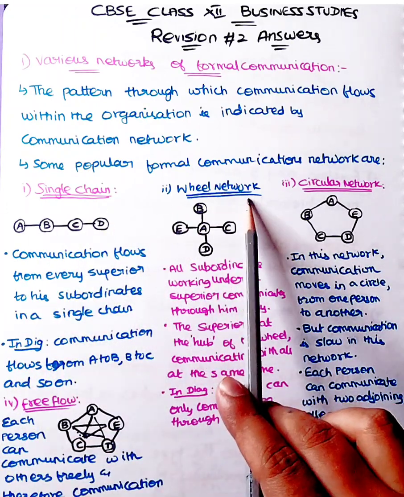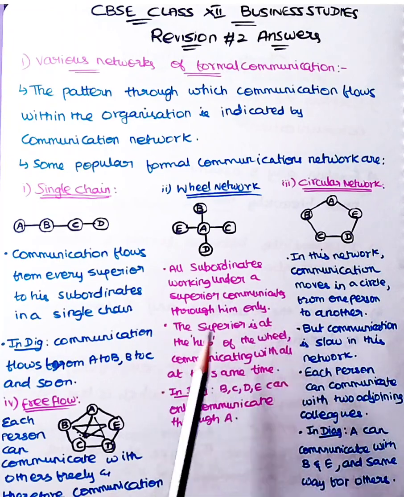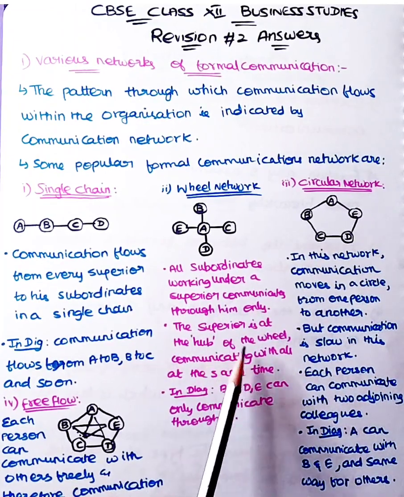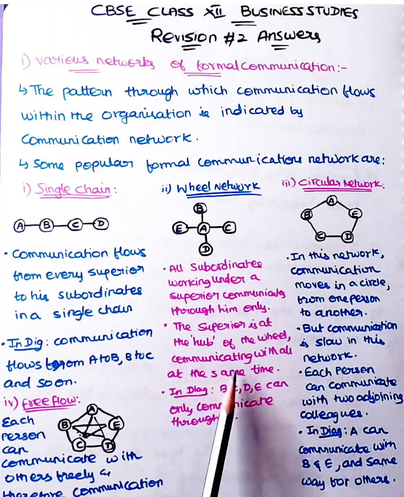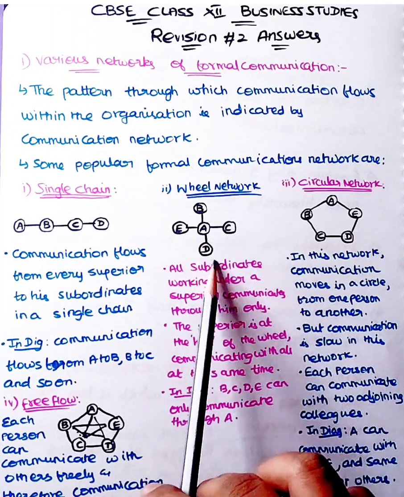And the second is wheel network. All subordinates working under a superior communicate through him only. The superior is at the hub of the wheel, communicating with all at the same time. So in this diagram, if you see, B communicates through A, E to A, C to A, and D to A.